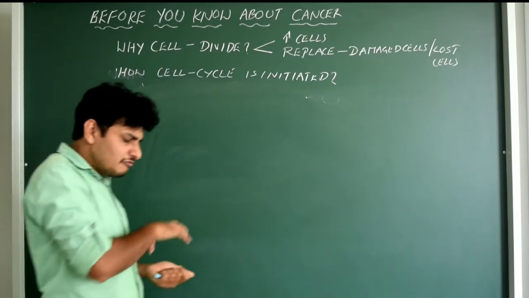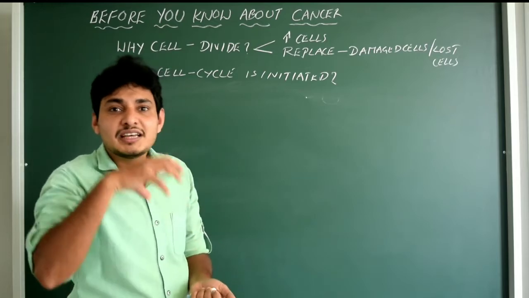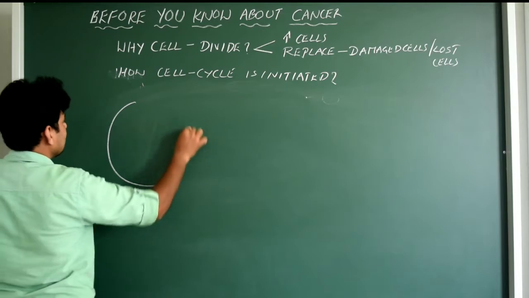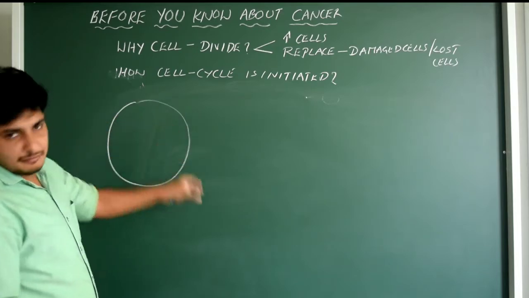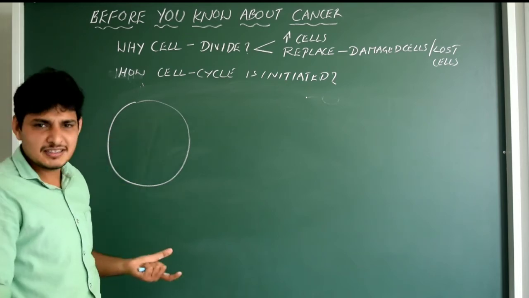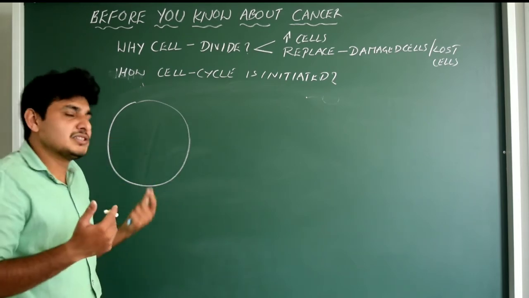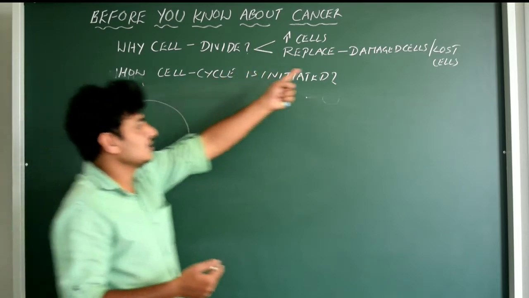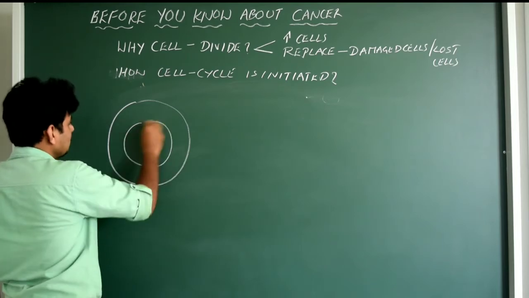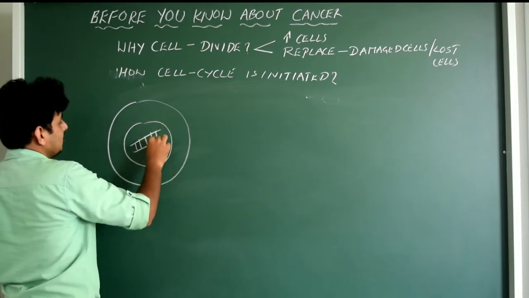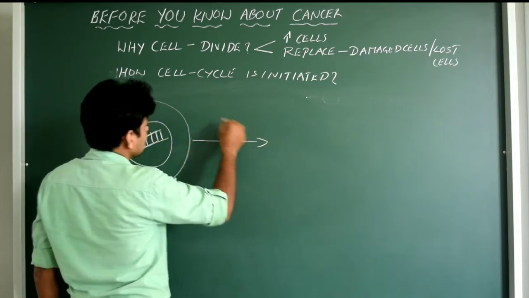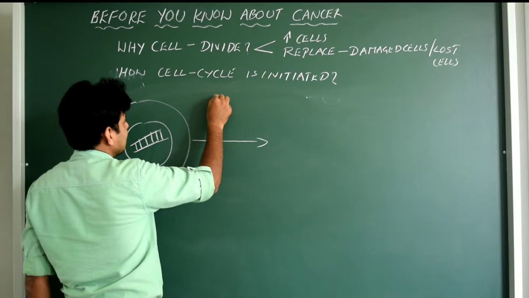Moreover, everything is controlled by our genetic material, that is the DNA. Take a young cell, which is undergoing cell division in maybe 1 hour. It's a young cell in the sense of being in the initial phase of our life, or it could be in the second phase, that is to replace damaged or lost cells, whatever it is. So this is the DNA. DNA will be there here. And let us assume that it has now entered the first phase of the cell cycle, that is G1.